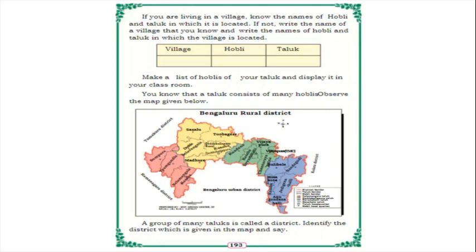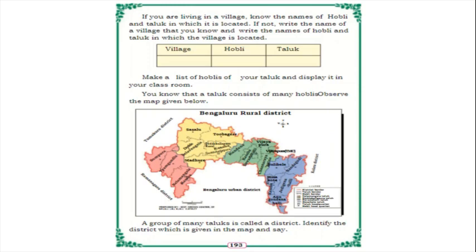In each taluk, many hoblis are there with villages, isn't it? Nelamangala, Dodbalapura, Devanhalli and Hoskote are the taluks of Bengaluru Rural district. You can observe in the picture, children.